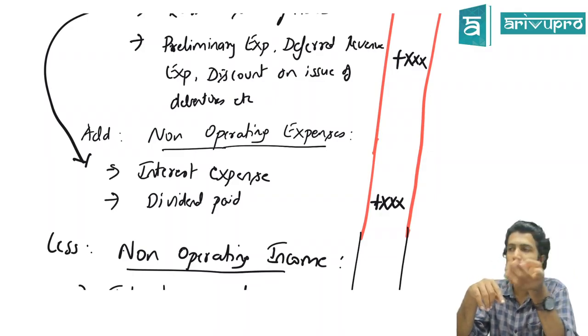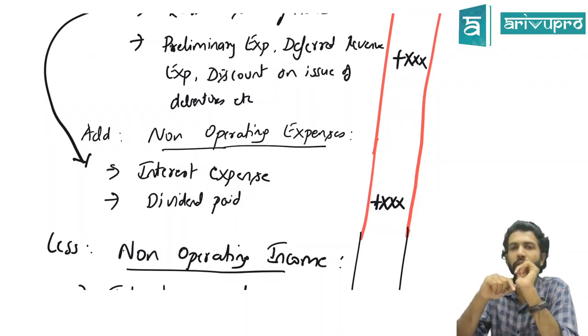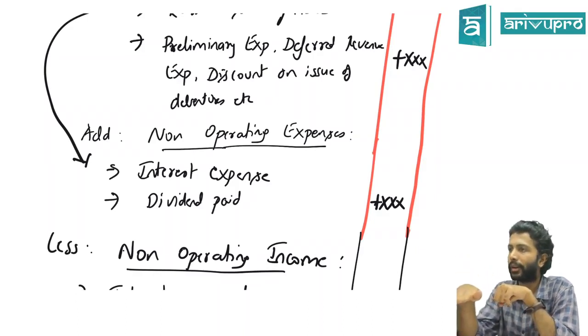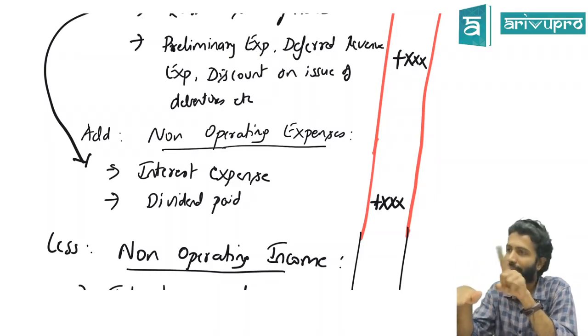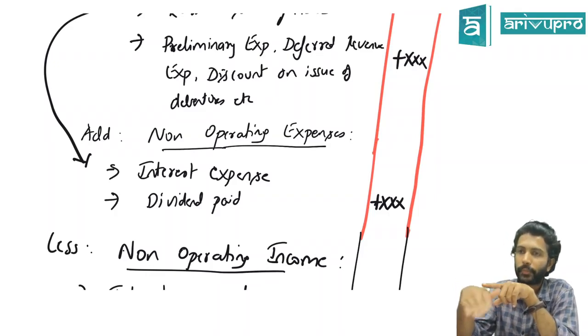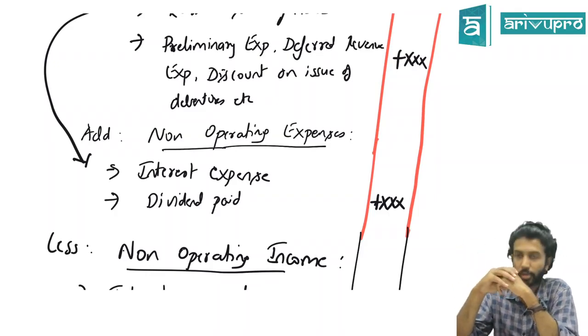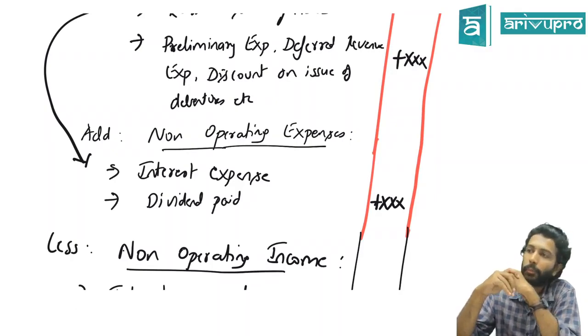Equity shares and preference shares given is a finance activity, so dividend paid on them is also a finance activity. But this dividend has reduced your operating profit, and in a way your operating cash also, because you're using profit as a base. So what should we do? Add back to get the operating cash flow. Everybody okay?